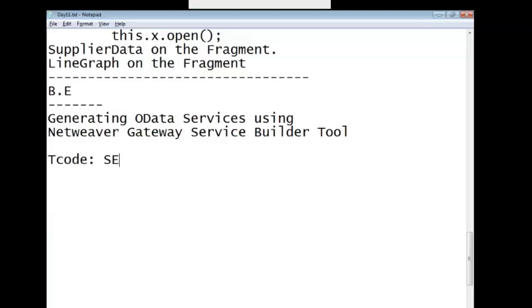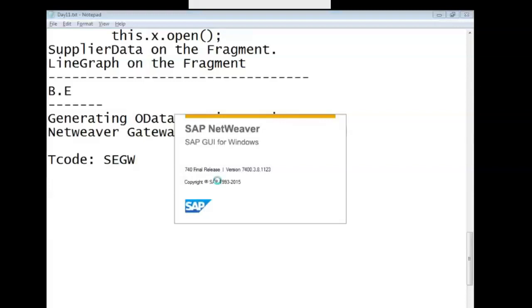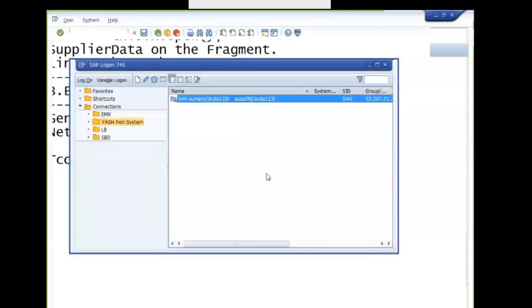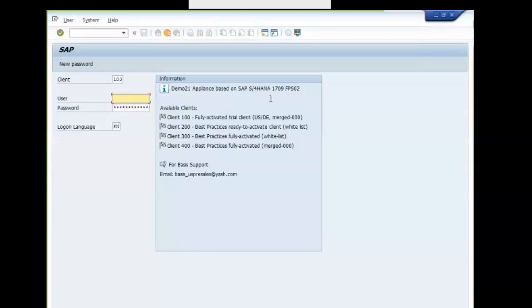In forthcoming sessions, in the regular Gateway Service Builder, in the T-code, it might look completely new. I'll take a very simple table which I have created. System access will be given on a limited basis, so HR will be sending the access. So I have a Yash system, Yash Fiori system. Let me log into it.